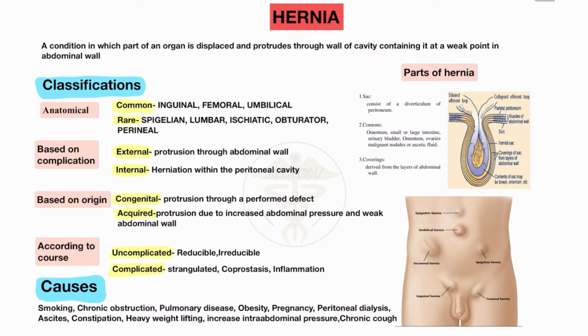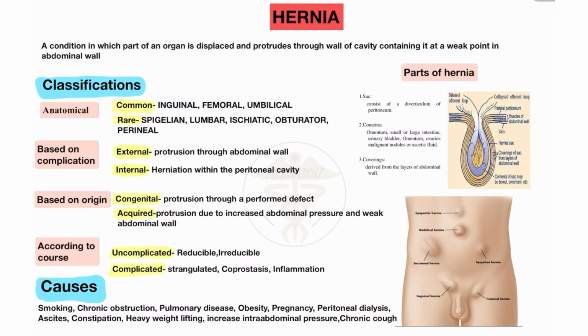Here you will see the hernia types. Here you will see the protrusion occurring in different parts of the intestine, displaced and protruding through the wall of the cavity containing it at a weak point of the abdominal wall. Hernia mostly occurs due to weakness in the abdominal or pelvic region. So this is the weak position in our body where hernia occurs. These are the positions of the hernia where weak positions are in our body.